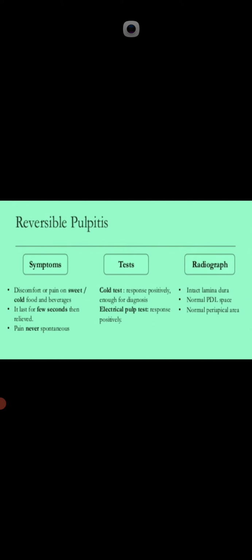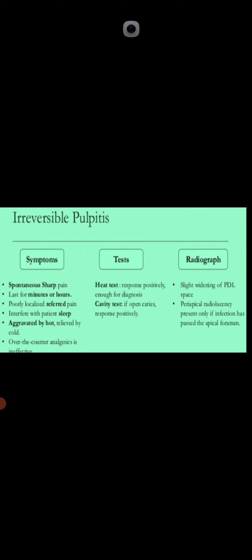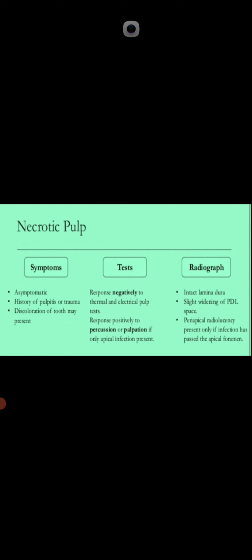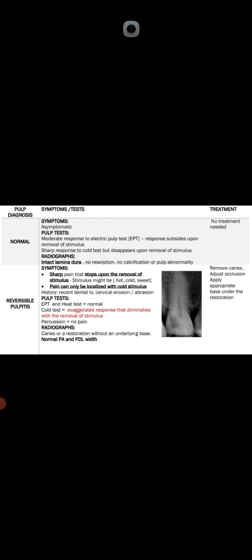Now, in pulpal pathologies, we will discuss first normal pulp, then reversible pulpitis, then irreversible pulpitis, then necrotic pulp, and at the end we will summarize this whole topic in this table with symptoms and treatment.